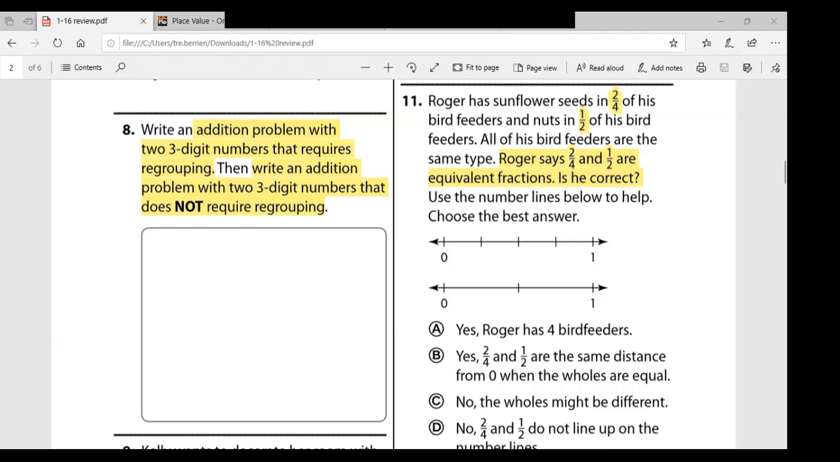So after 0 would be 1/4. After 1/4 would be 2/4. After 2/4 would be 3/4. And after 3/4, that 1 would represent 4/4, that whole. Okay, so we can see that.